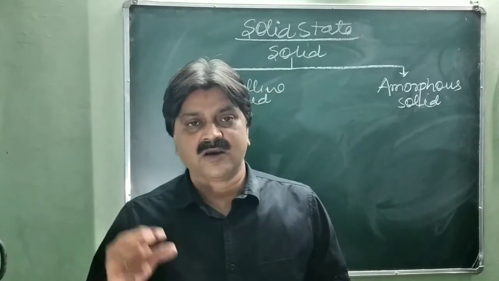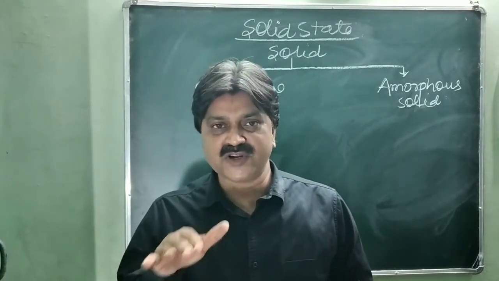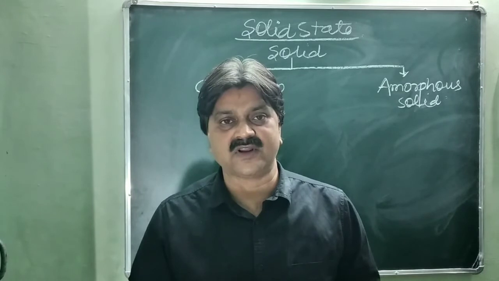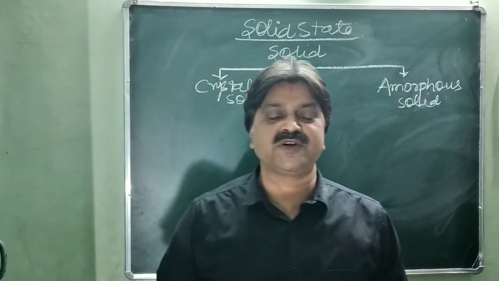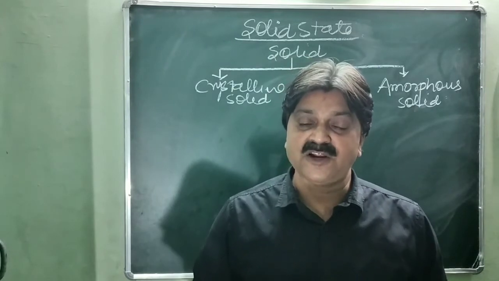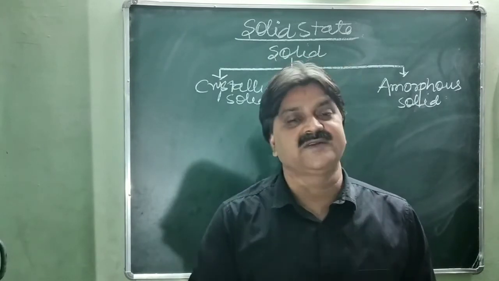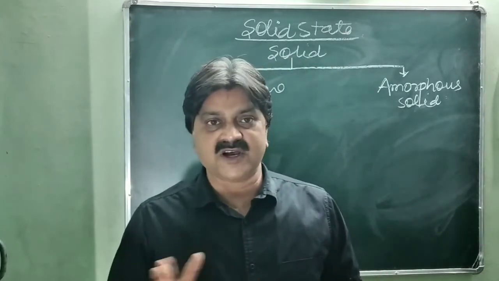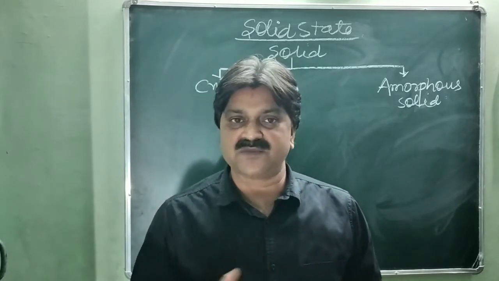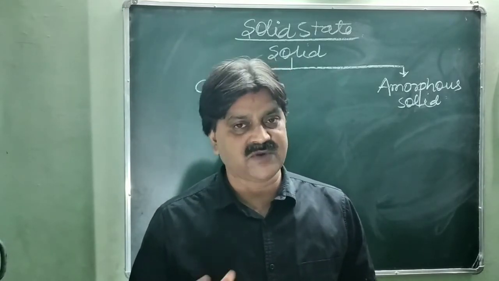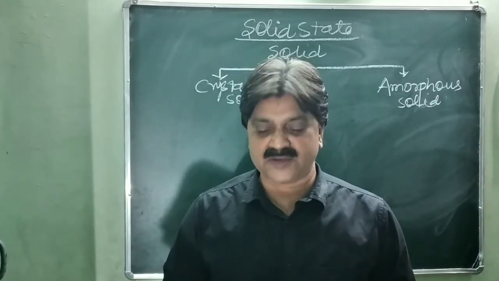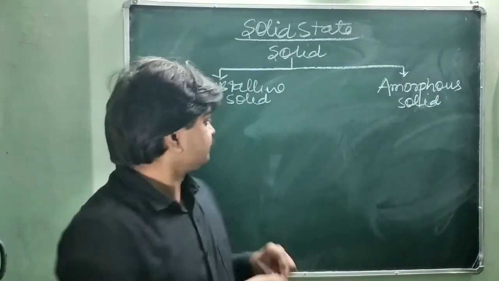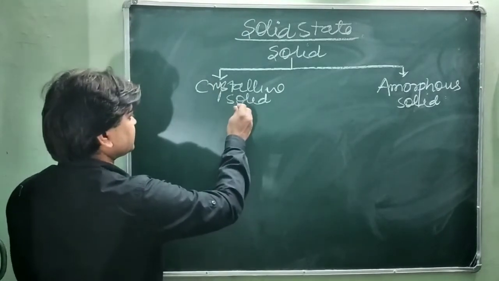Whenever the glass is heated, it shows flowing tendency, just like a liquid. So it is placed in the intermediate position between the solid and the liquid state. It means it is not a true solid. So these are the two simple types of solid: crystalline solid and amorphous solid. And further we will discuss the classification of the crystalline solid.